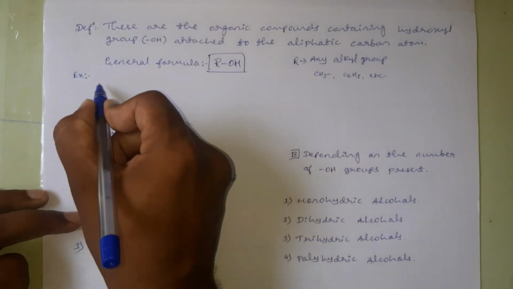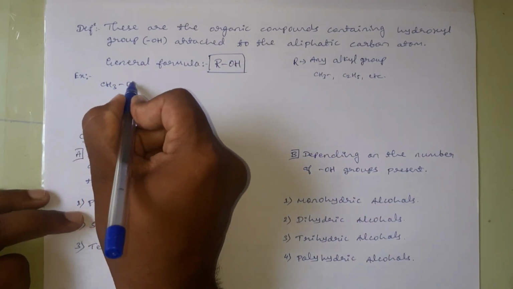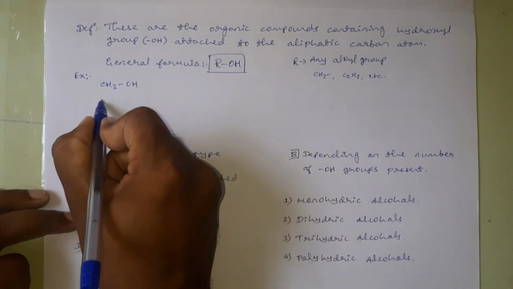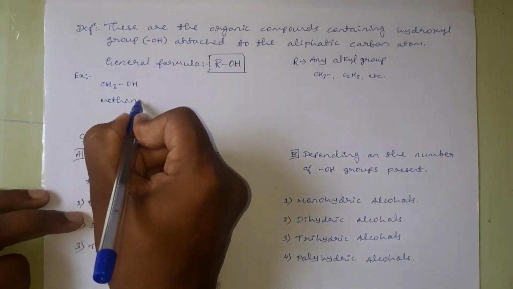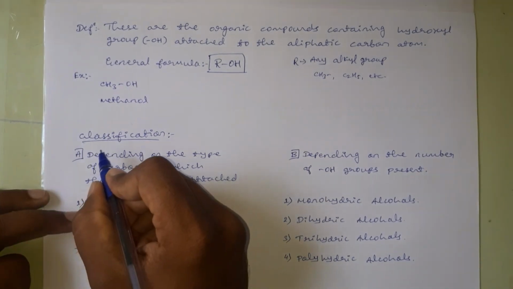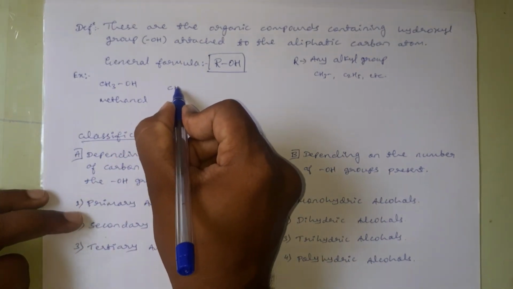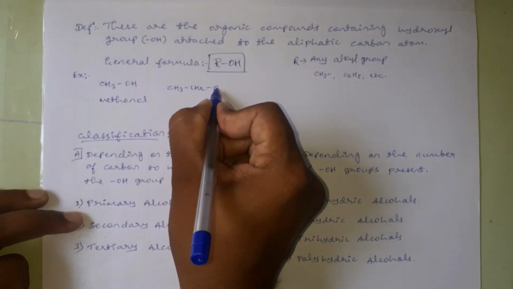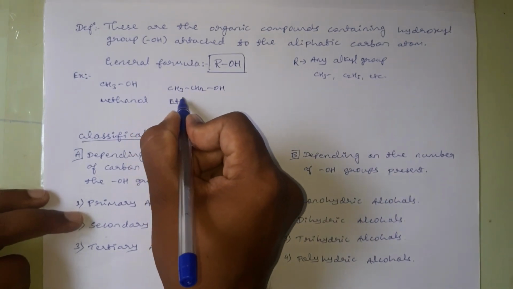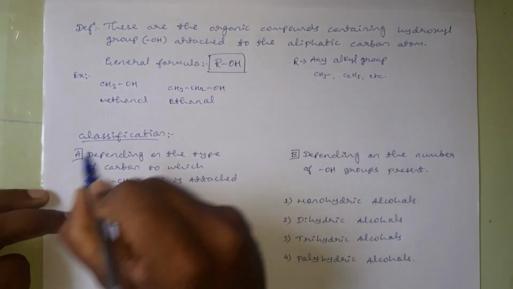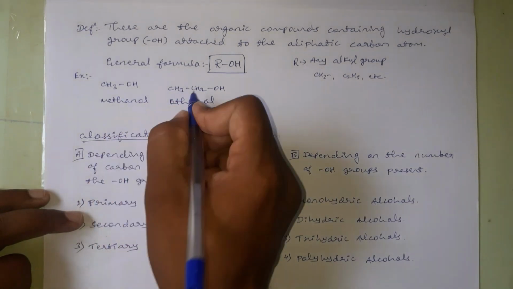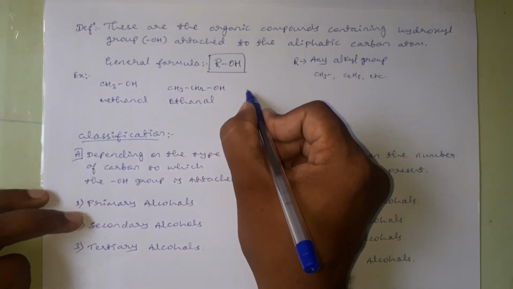And we can write some examples for the alcohols by using this general formula. Here in place of R I am taking a methyl group, that is CH3OH. This is what? Methanol. Then CH3CH2OH. This is what? Ethanol. These are the examples for alcohols.